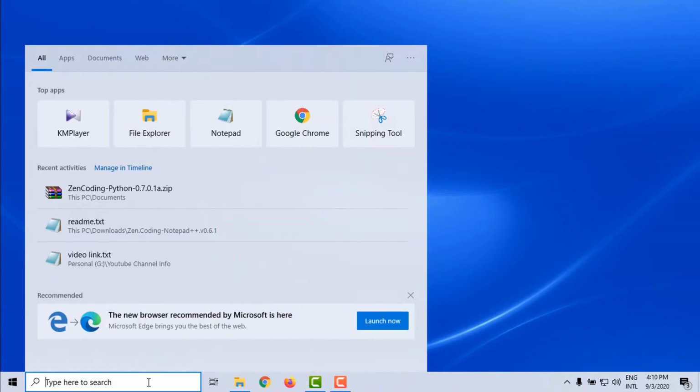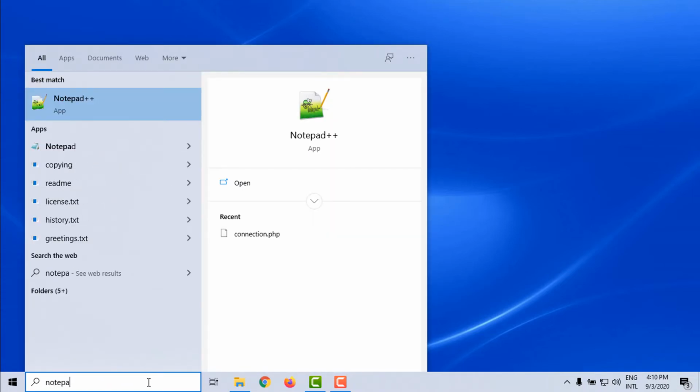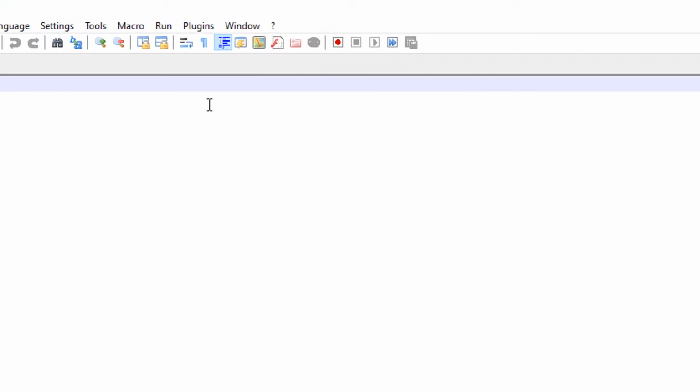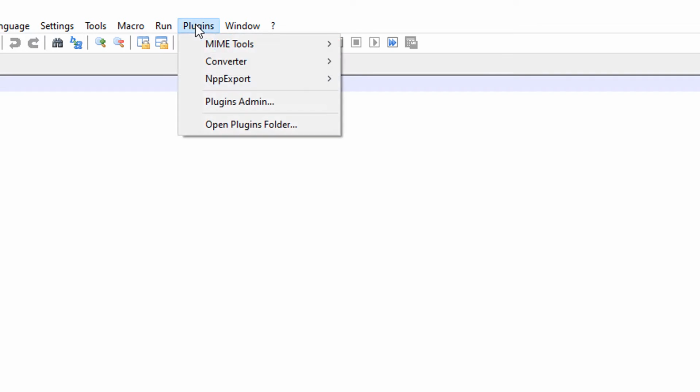Today I am going to show you how to add zencoding in your notepad++ editor. At first, open your notepad++ editor. Okay, then click on the plugins and then click on the plugins admin.